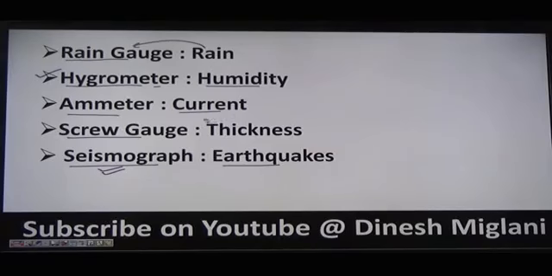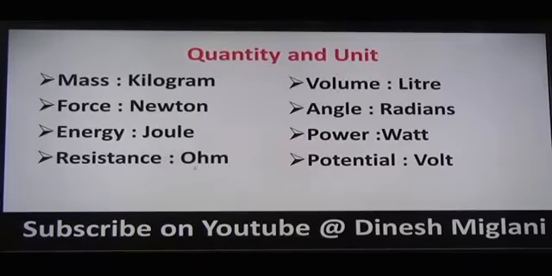So what we have understood here: for measuring rain we use rain gauge. For measuring humidity we use hygrometer. For measuring current we use ammeter. For measuring thickness we use screw gauge, as well as for measuring earthquake we use seismograph, right? So these are the answers to my questions.